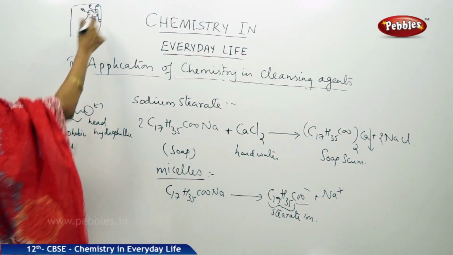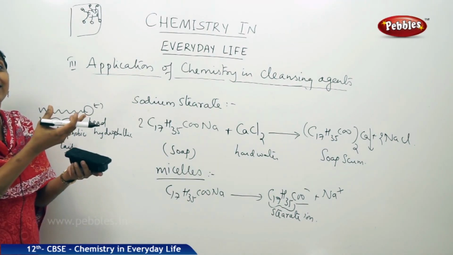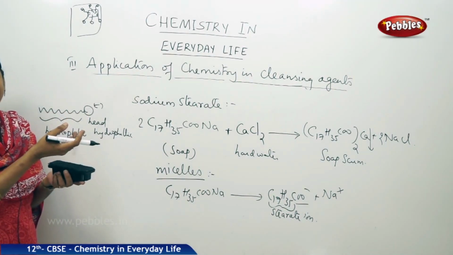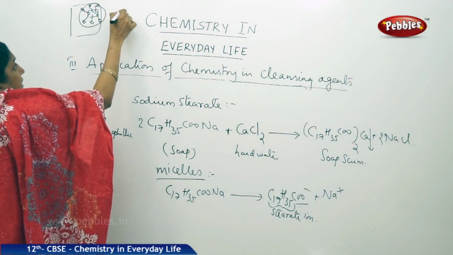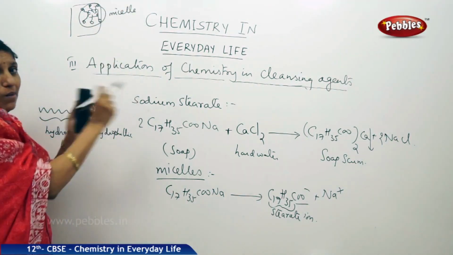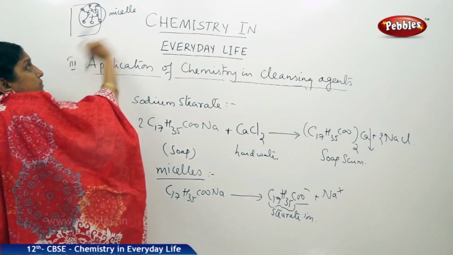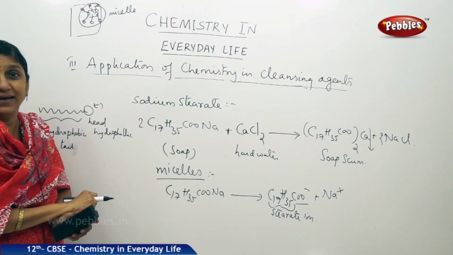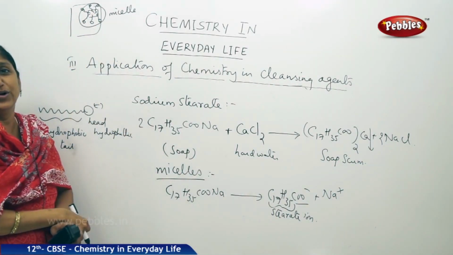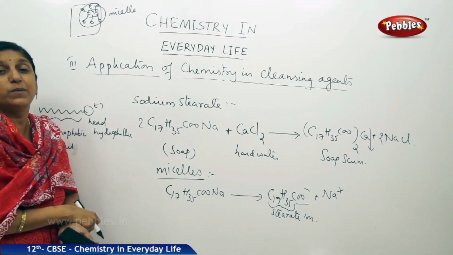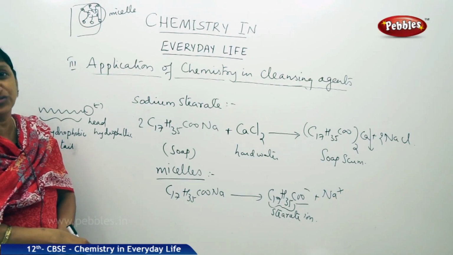And when they are all aggregated together, they come close together, the size increases, it becomes colloidal size, and this forms what is called a micelle. And when you rub with the hand or you brush with the brush, what happens? These micelles get detached from the grease. Along with the grease, it is removed during the rubbing or the brushing action, and that is what is called the cleaning action of soap.